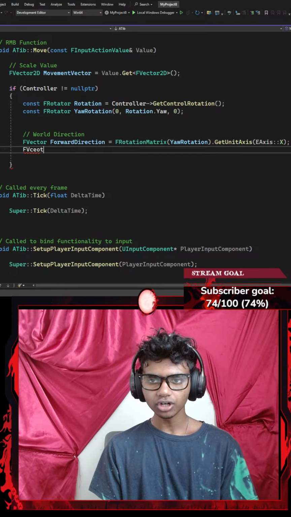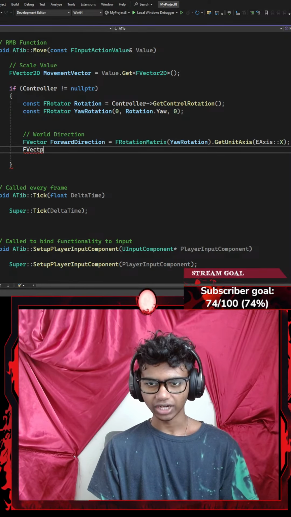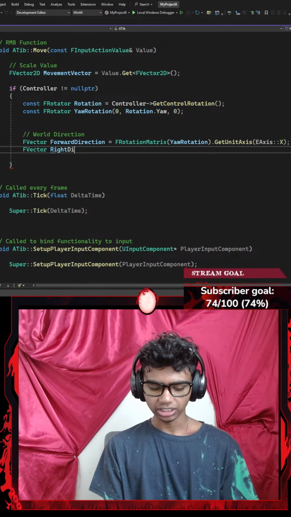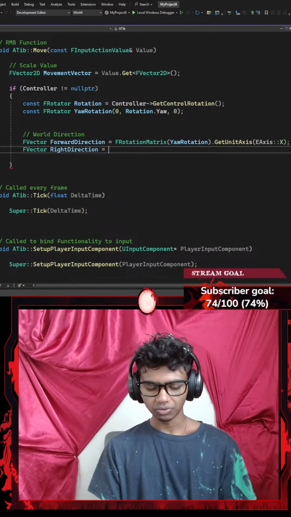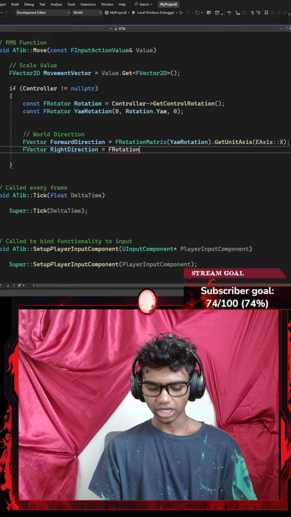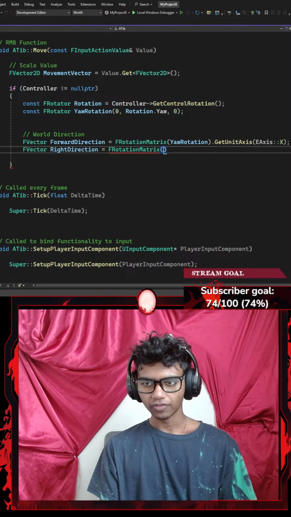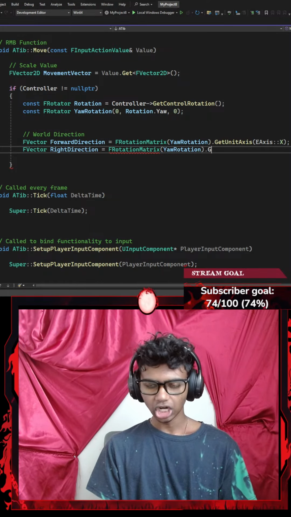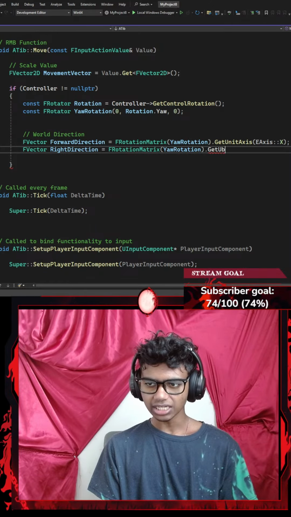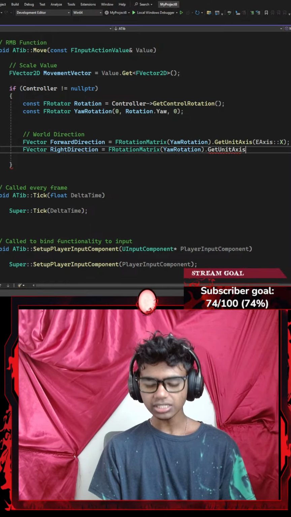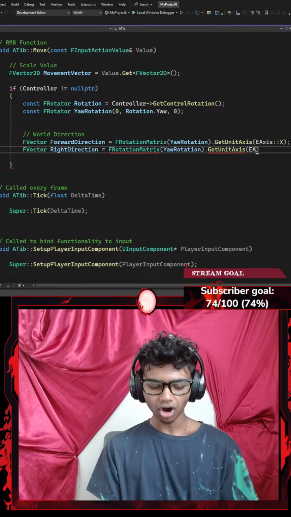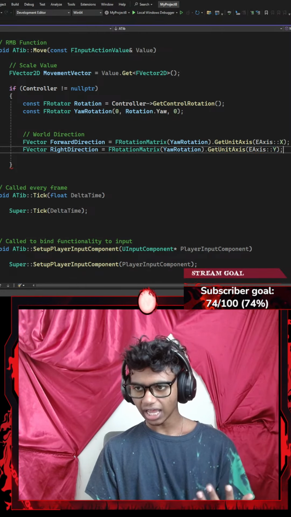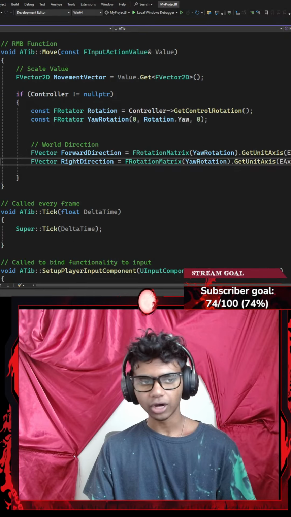And then I'm going to create another F vector, which is going to be called my right direction, equal to my F rotation matrix's function that requires a parameter of my yaw rotation, dot the get unit axis, which requires a parameter of an E-axis, which is gonna be my Y-axis, ending with a semicolon. Guys, that was a mouthful.